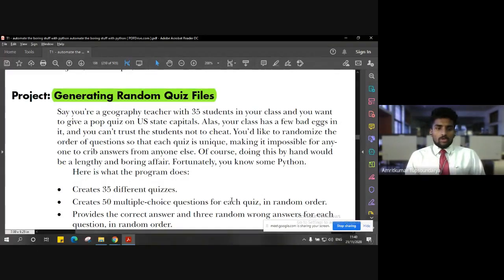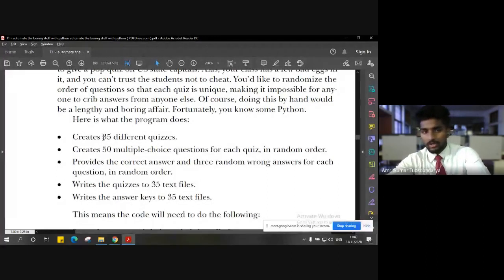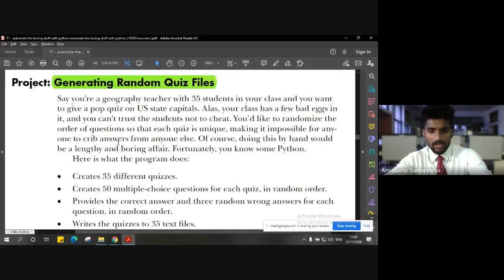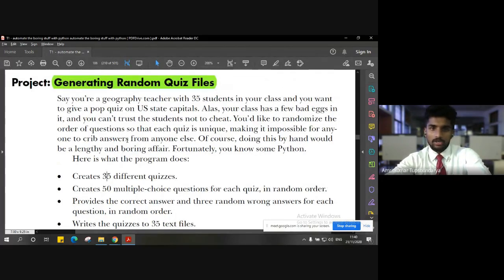So let's say, for example, here we are going to create instead of 35, let's say five quizzes. This is just an assignment for you to do this weekend. You can try it out. This is very easy and very interesting as well. I'm pretty sure that you will be able to create this project of generating a random quiz.